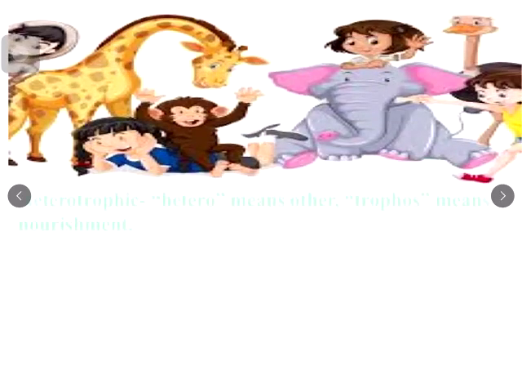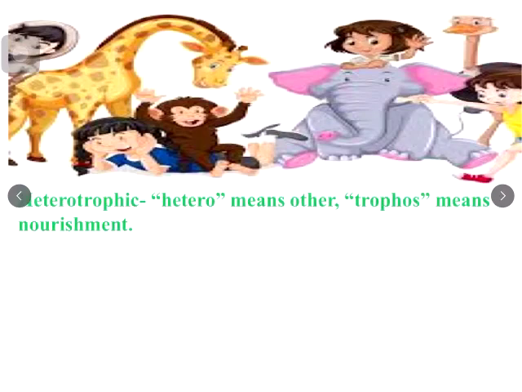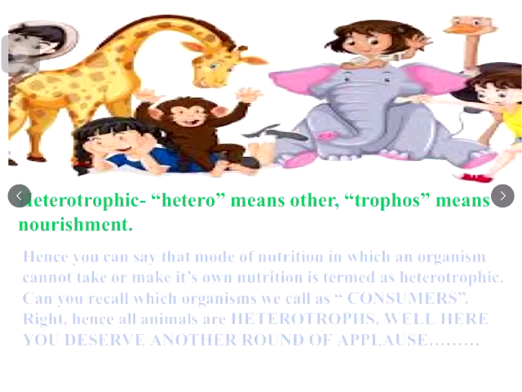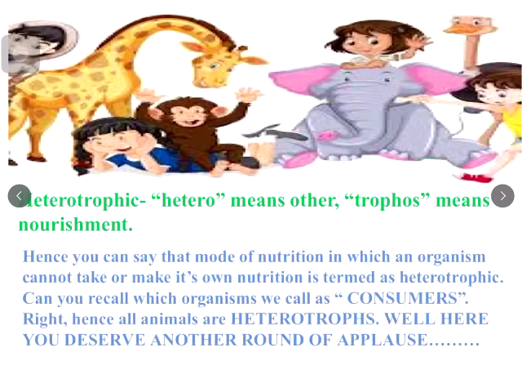Next, we move to the heterotrophic mode of nutrition. It is also made up of two terms: hetero, which means other; trophos means nourishment. Hetero is the antonym, or you can say opposite of auto. Hetero means other. So, what will be the definition? The mode of nutrition in which an organism cannot take or make its own nutrition is termed as heterotrophic.